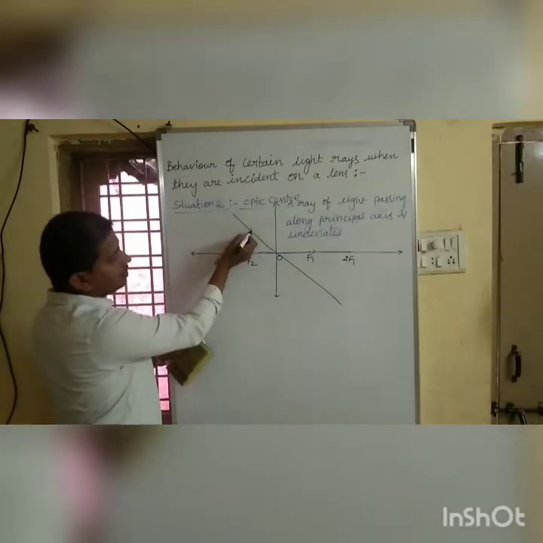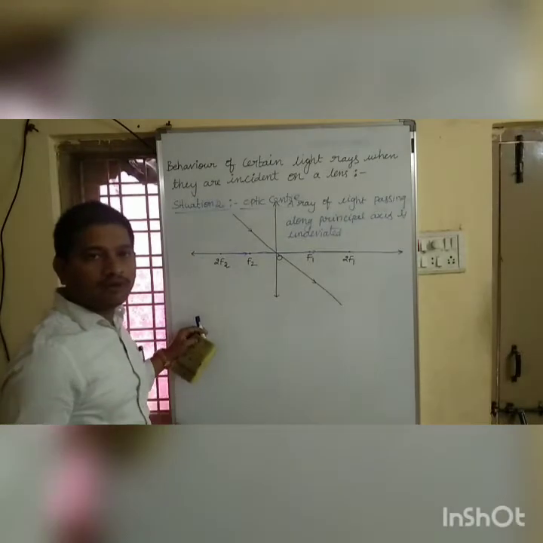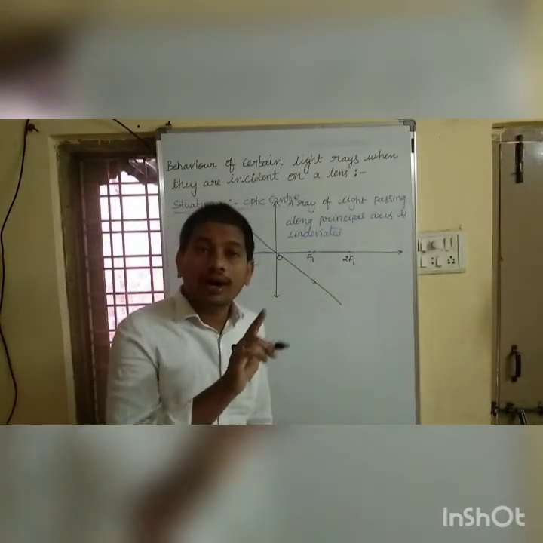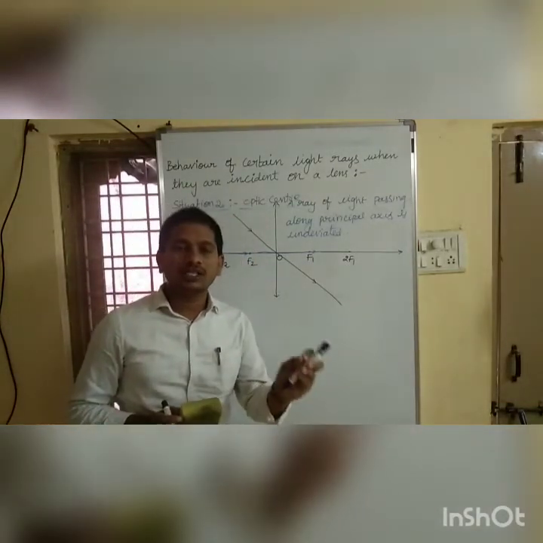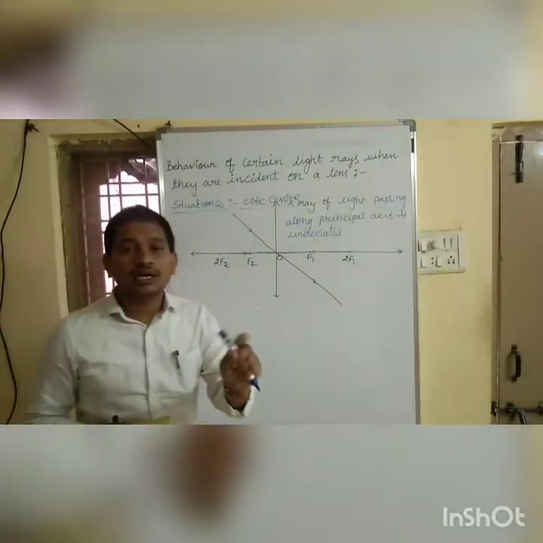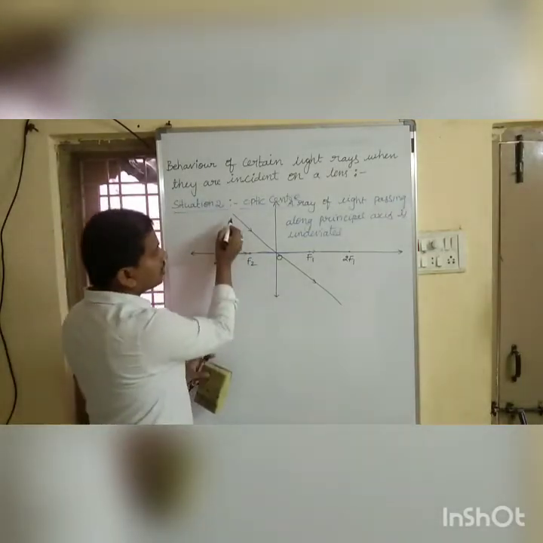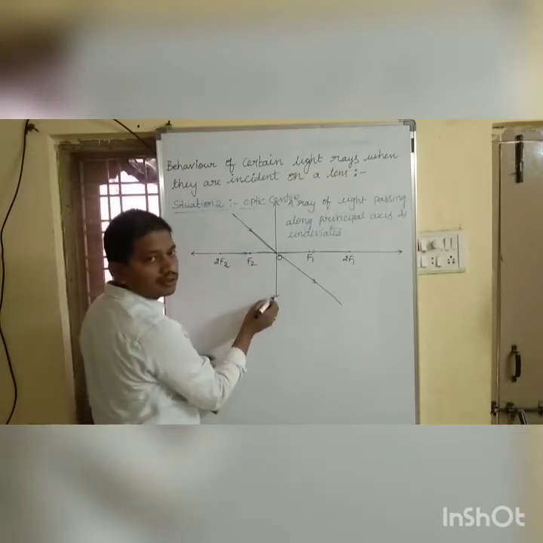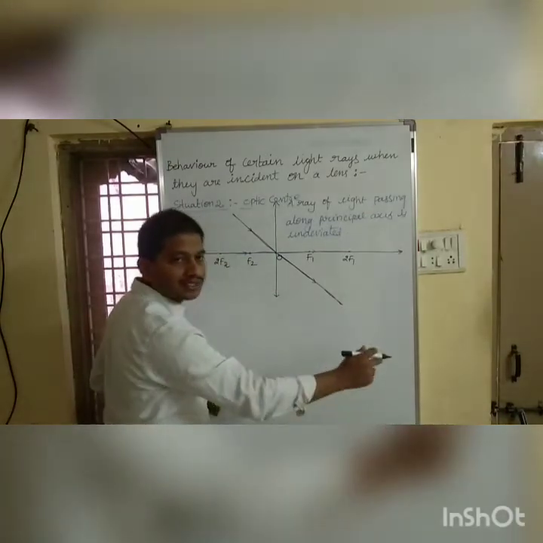See, this is the ray of light which is passing through the optic center, which is also undeviated. I mean a ray of light passing through the optic center, after refraction, does not deviate its path. See, this is the incident ray. After refraction, it is not changing its path. It is going as it is.